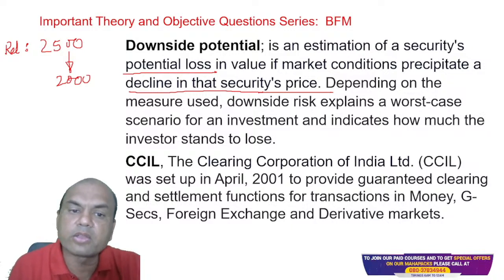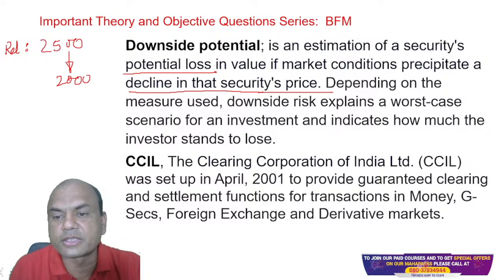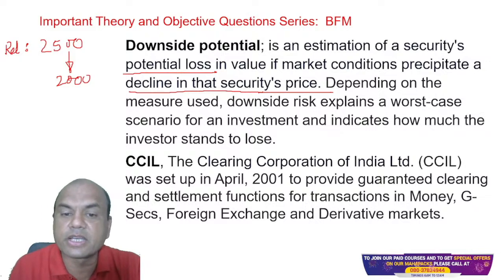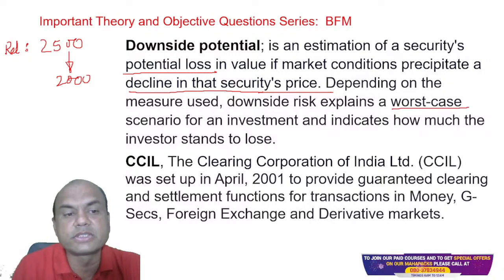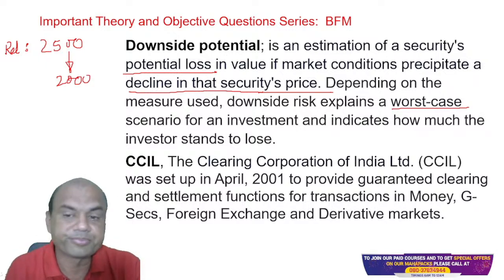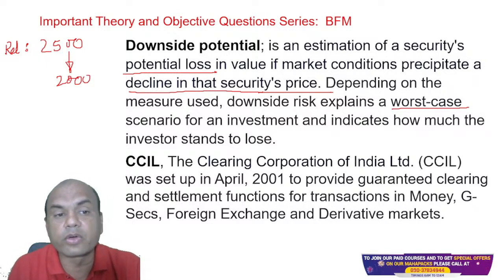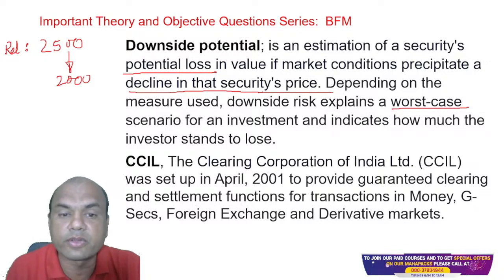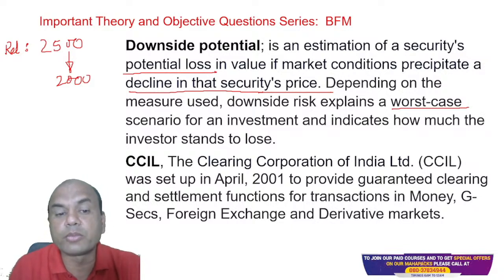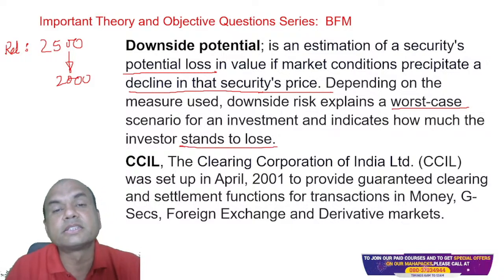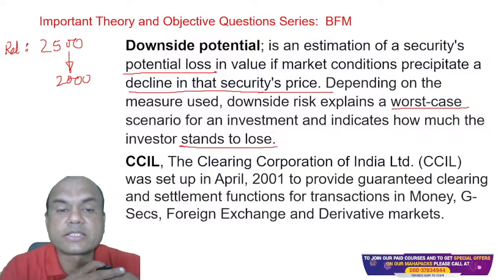Depending on the measures used, downside risk explains a worst case scenario for an investment and indicates how much the investor stands to lose. So worst case scenario means what? What is the lowest level which this stock can go down, or what is the lowest level at which this bond can go down? Worst case scenario is always taken into account by any company whenever you're doing a conservative investment. Indicates how much this investor will lose if the Reliance share goes down.